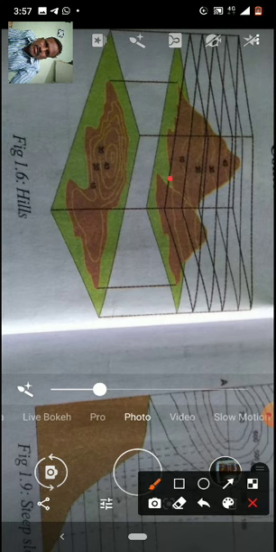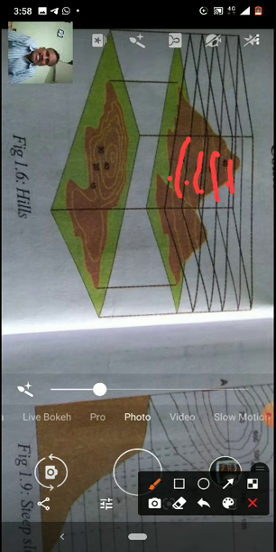1, 2, 3 and 4. These 4 dots are located on the hill at different heights, and one line is joining this height, one line is joining here, one here, one here, and these lines are connecting the dots which are located on the same height. So those are called what?